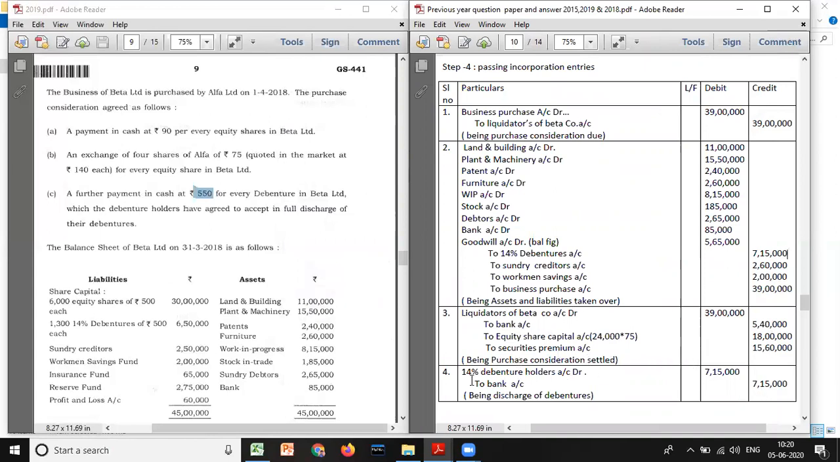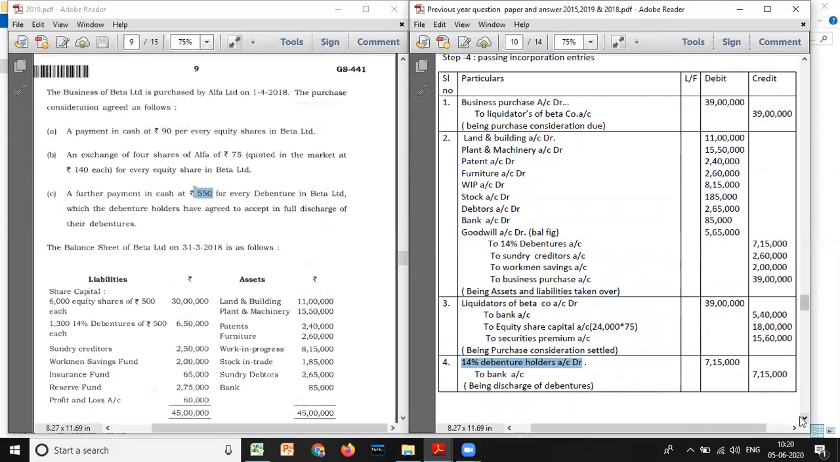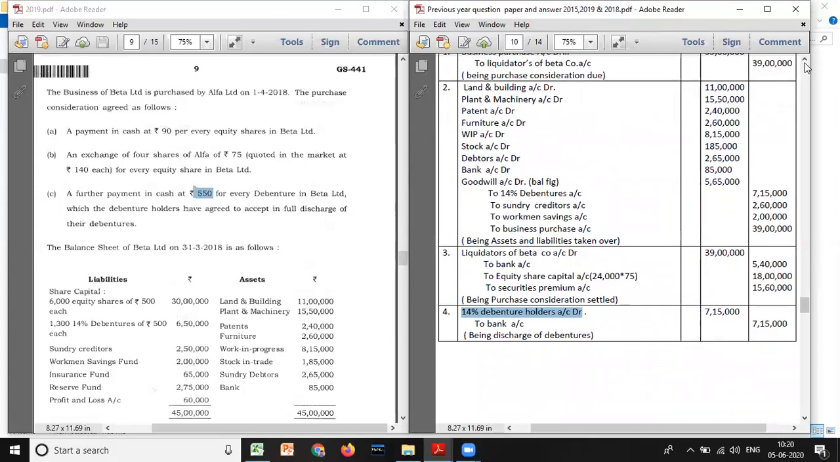And whenever you are making payment to debenture holders, you have to pass a subsidiary entry. 14% debenture holders account debit 7,15,000 to bank account 7,50,000, being discharge of debentures. That's all. 14 marks. So I hope the concept is clear.